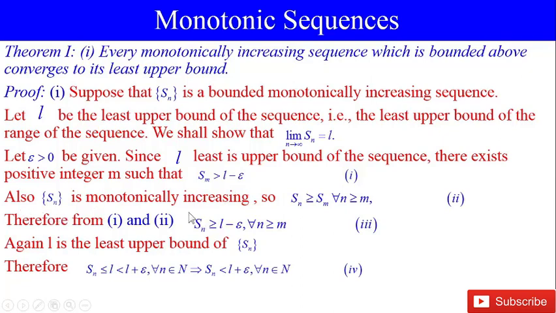Also, Sn is monotonically increasing. So, Sn is greater than or equal to Sm for all n greater than or equal to m.